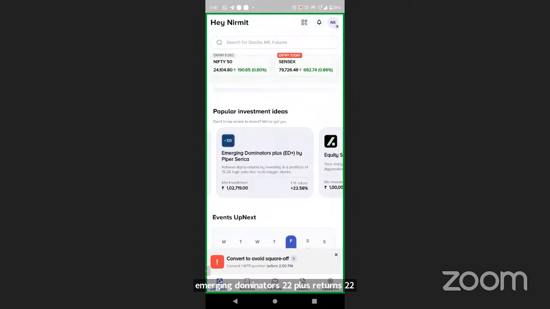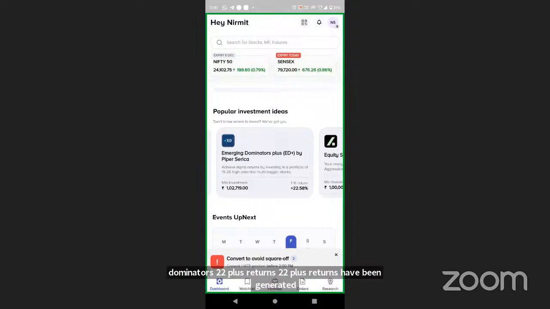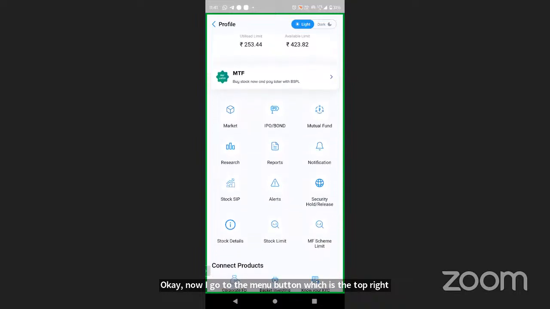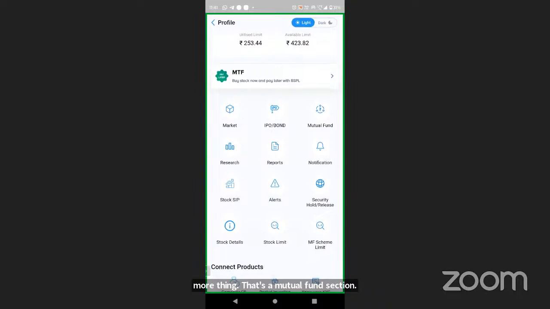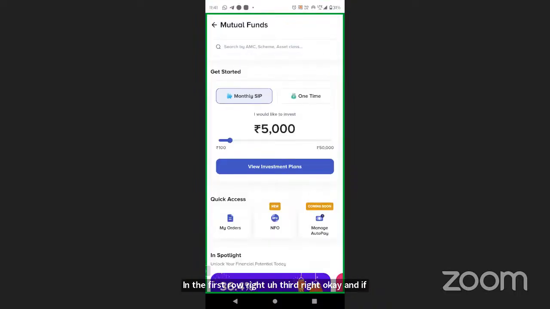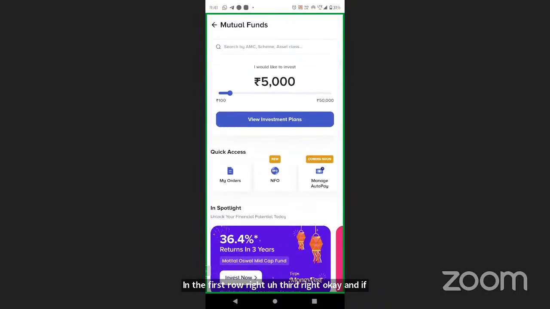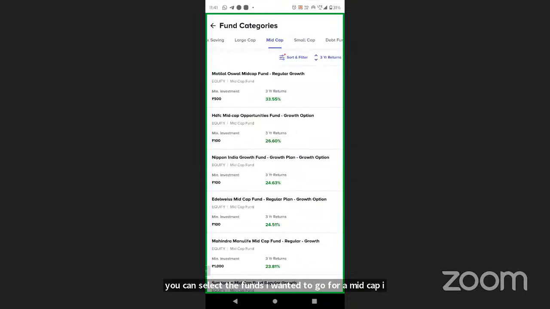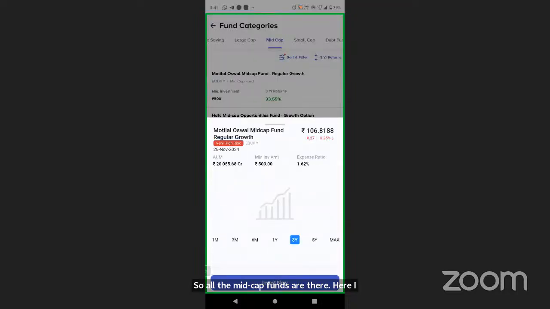Now I go to the menu button, which is in the top right corner. I click there, and I would like to show you one more thing. That's the mutual fund section, in the first row, third from the right. If you want to do a monthly SIP or one time, you can select. Accordingly, you can select the funds. I want to go for a mid cap. I click on mid cap, so all the mid cap funds are there. Here I click on this fund, and I click on invest now.